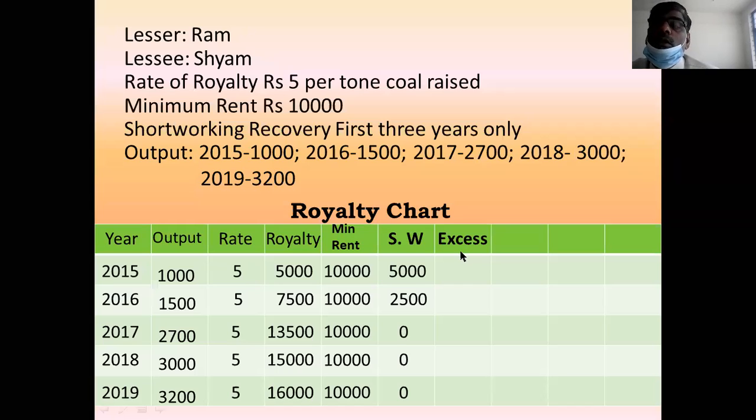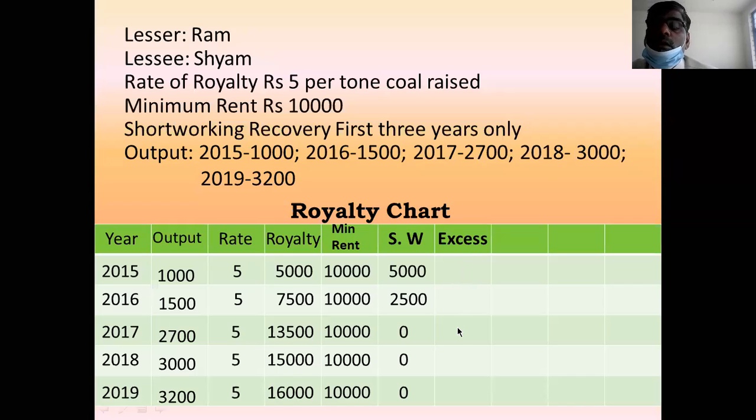This is to be calculated on the basis of royalty minus minimum rent. Only when royalty is more and minimum rent is less, you apply.